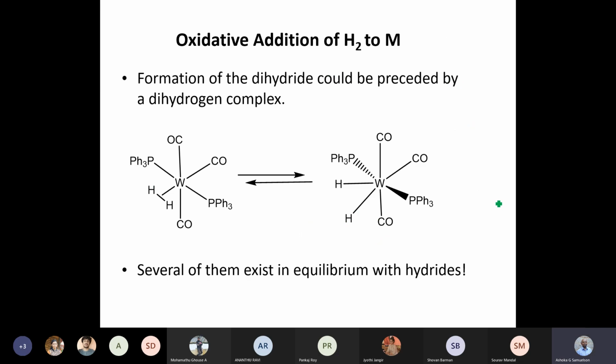Before we proceed further, let's recap what happens in a metal complex. You very often have interaction of the dihydrogen molecule as such with the vacant coordination site of a metal. Oxidative addition, or breaking of the H-H bond and formation of M-H bonds, is sometimes extremely facile, and some of these reactions are actually in equilibrium.